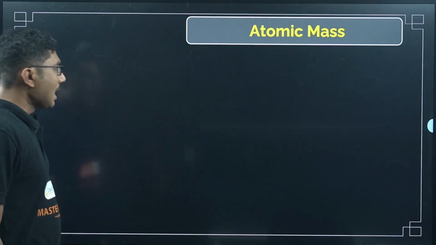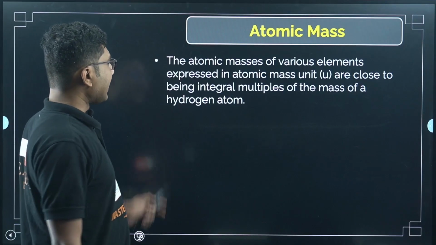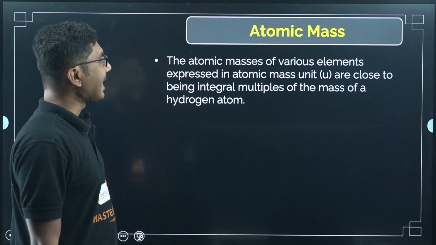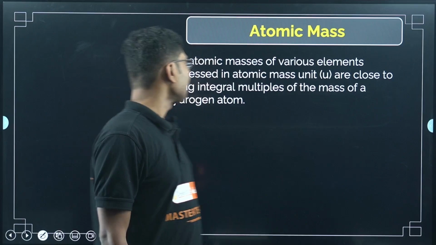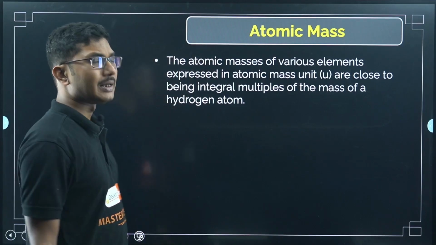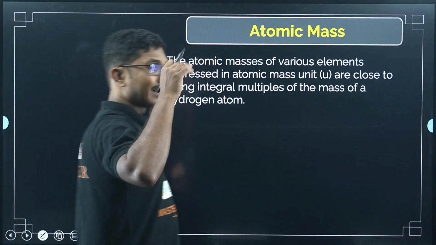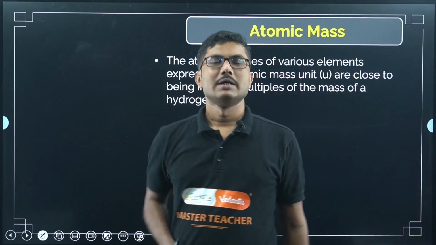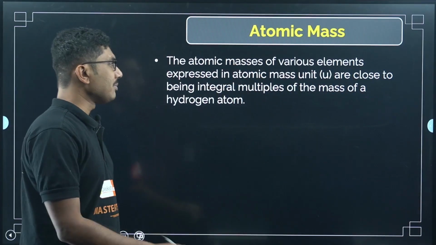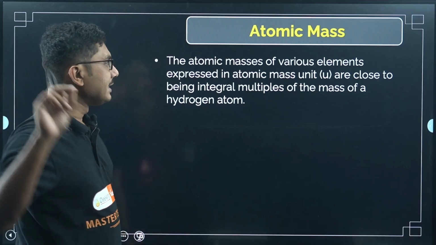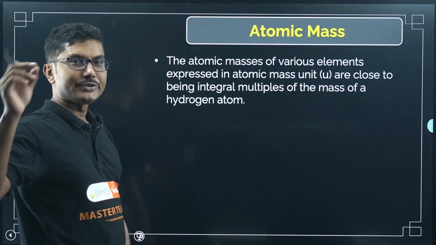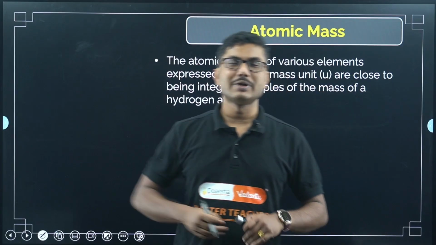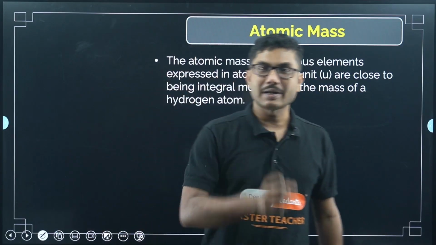Now, the atomic masses of various elements expressed in atomic mass units u are close to being integral multiples. For a single atom, the atomic mass in u is an integer quantity. But what is the difference between a single atom and an element?